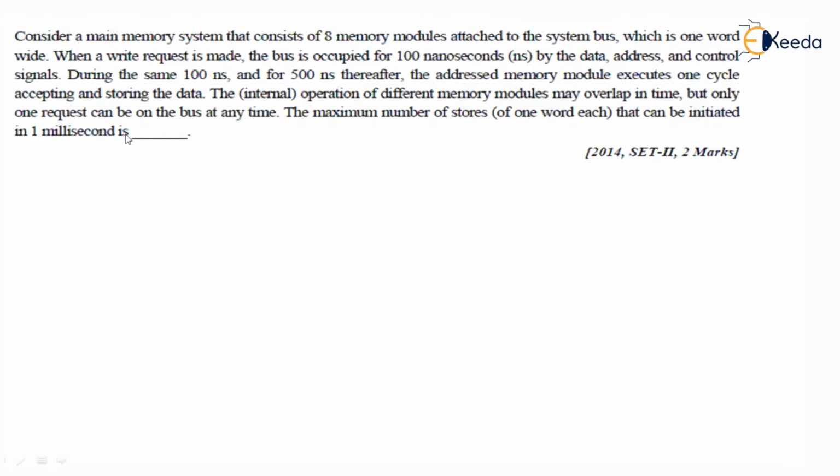This is the question. Okay, let us segregate the data we got. Let us analyze the data. We have 8 memory modules attached to the system bus, which is one word wide. When a write request is made, the bus is occupied for 100 nanoseconds. That is, one request for write will take 100 nanoseconds. So the bus is occupied for 100 nanoseconds.